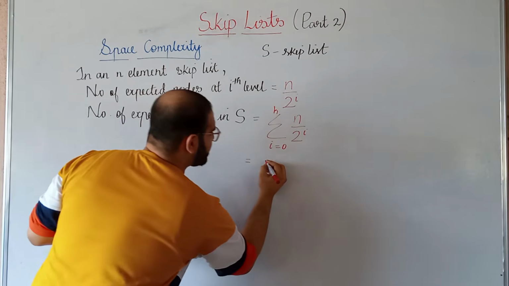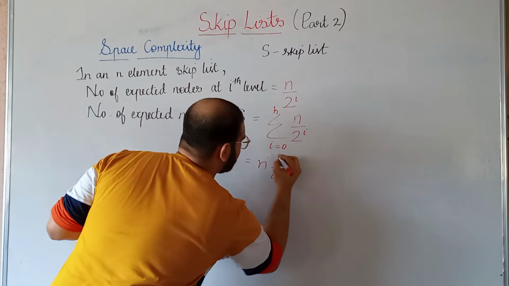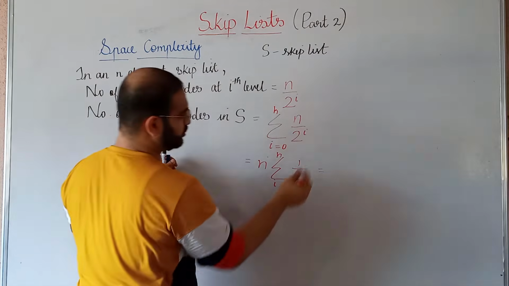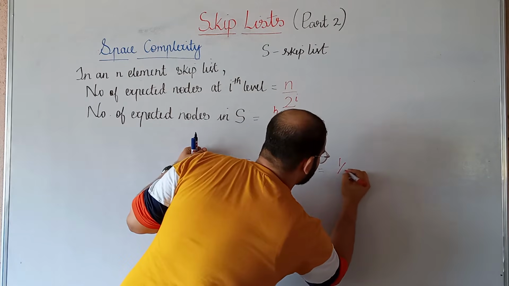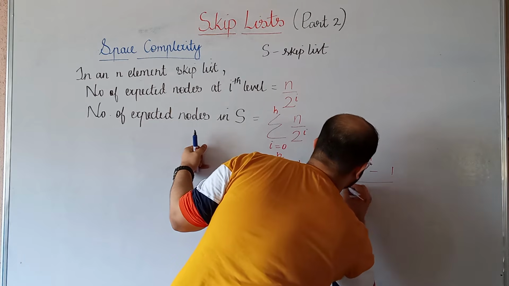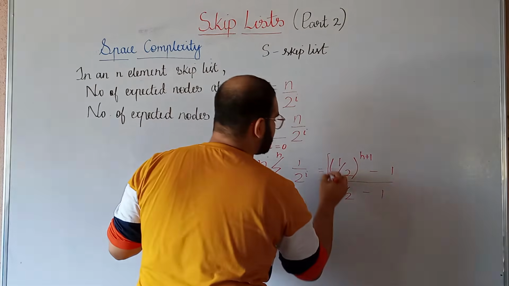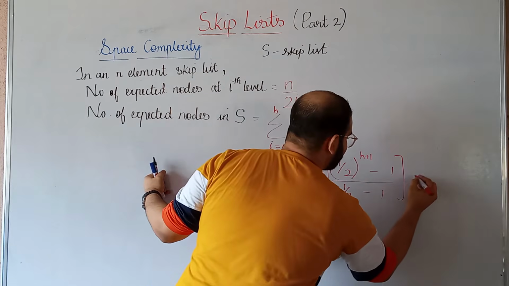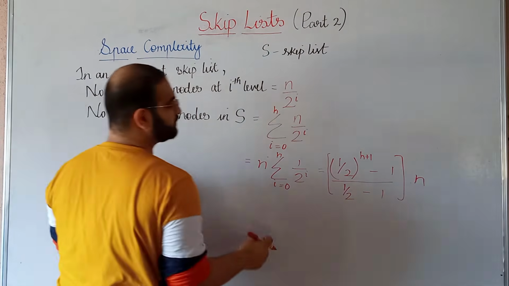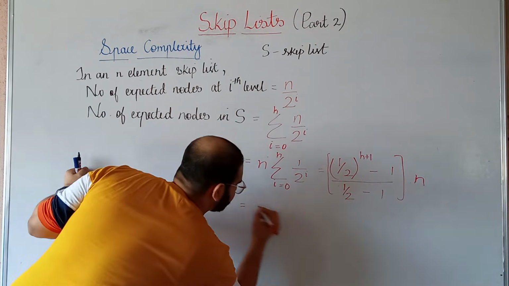So let us solve this. Over here, we will take the n outside. So this will be equal to 1 by 2 raised to h plus 1 minus 1, divided by 1 by 2 minus 1, and again this is multiplied by n. So in the denominator over here, we will get a minus half.